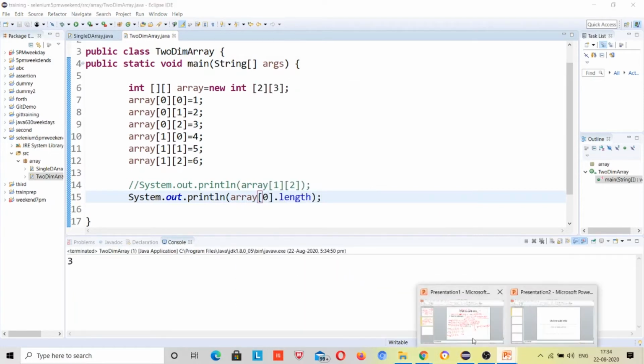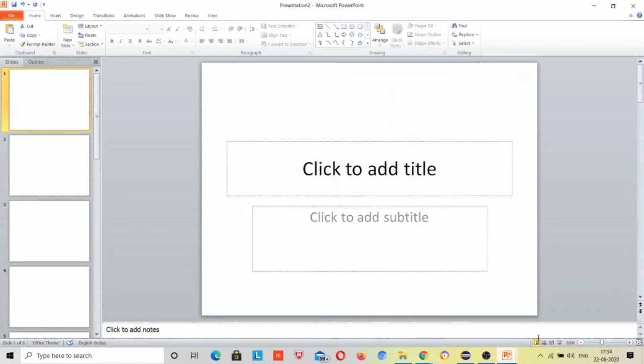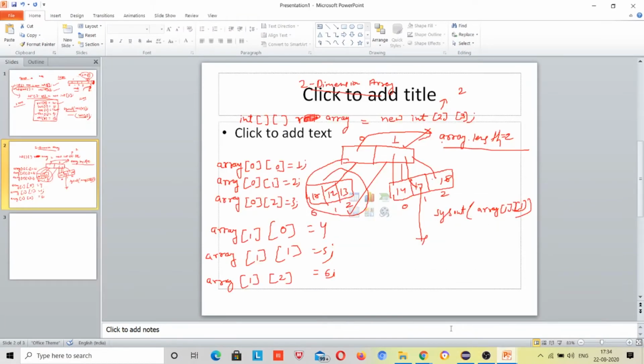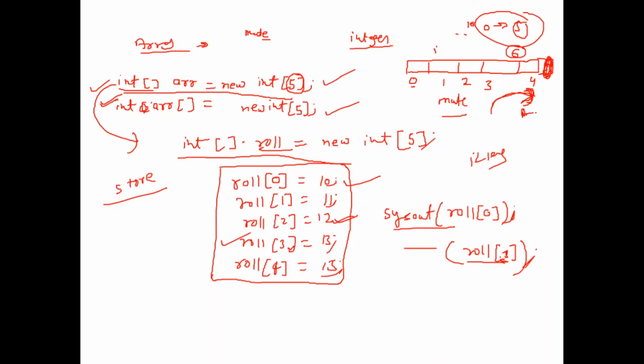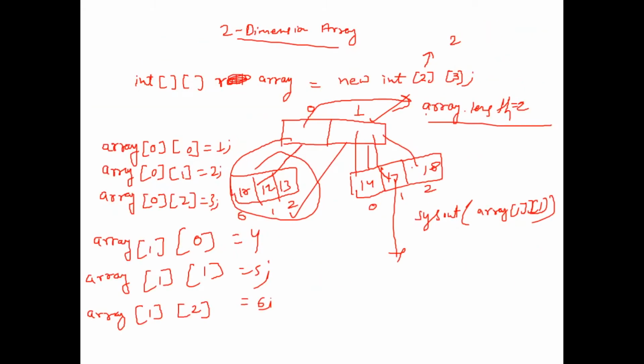Why? Let me show. When I have defined the index like this and printed sysout array 0 dot length, it understands that I want to check the array.